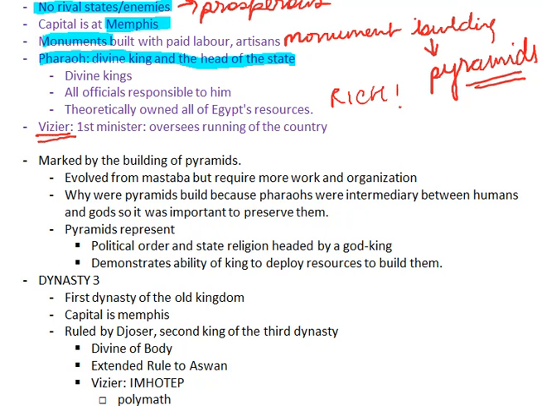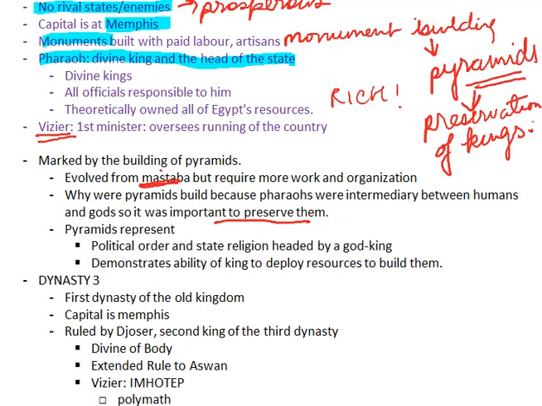Now, evolved from mastaba. What is a mastaba? A mastaba is something like a pyramid, except it's not as organized or as sophisticated as the pyramid. So a mastaba is like a less evolved form of pyramids. Okay, why were pyramids built? Because pharaohs were intermediaries between humans and gods, so it was important to preserve them. So the reason for building pyramids, I'll just mark it here: preservation of kings, the pharaohs.